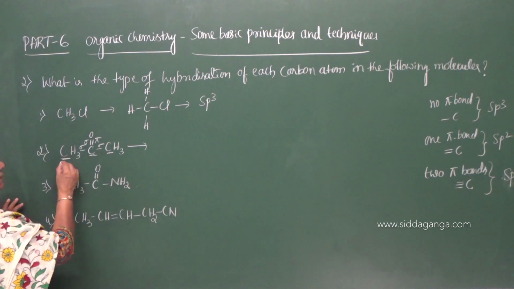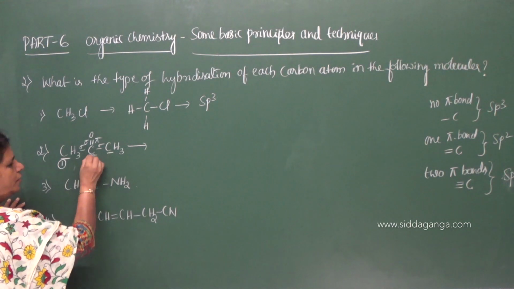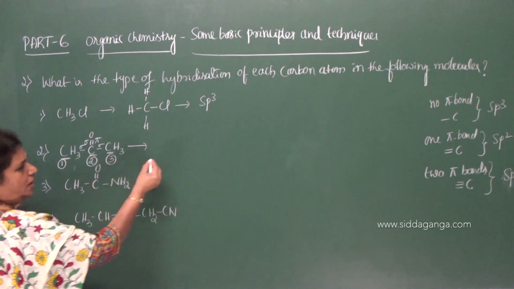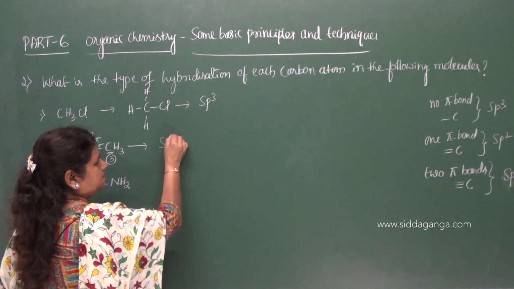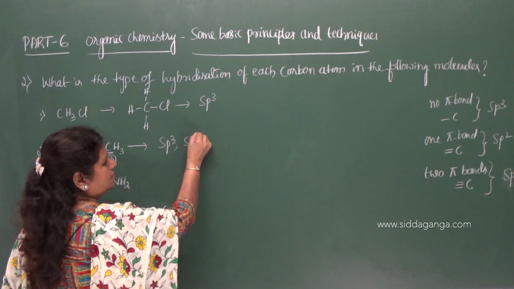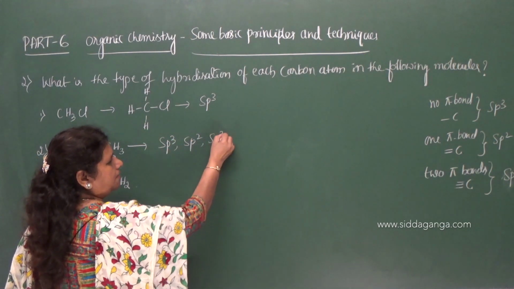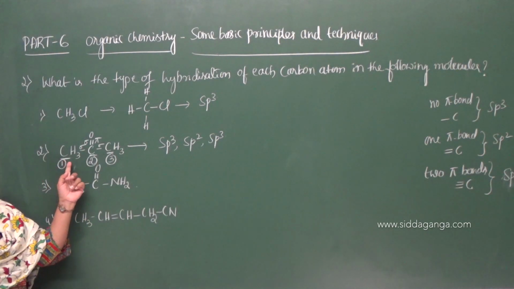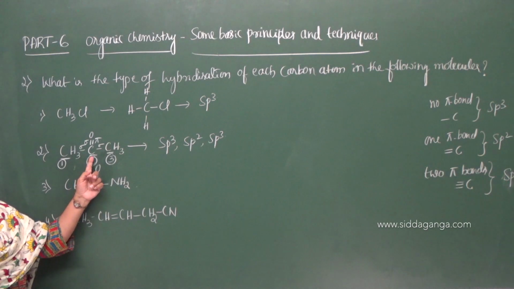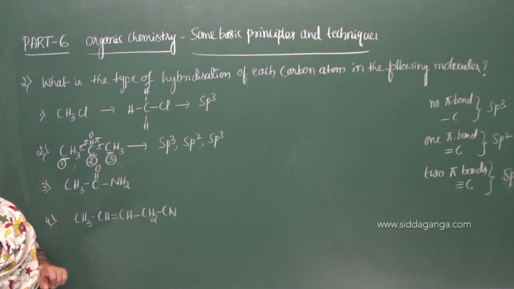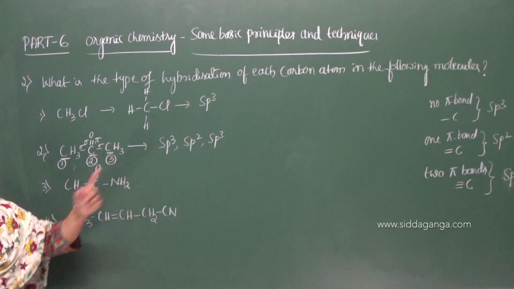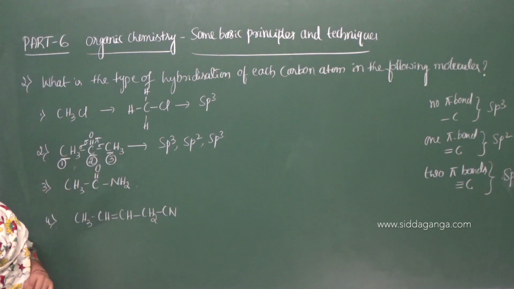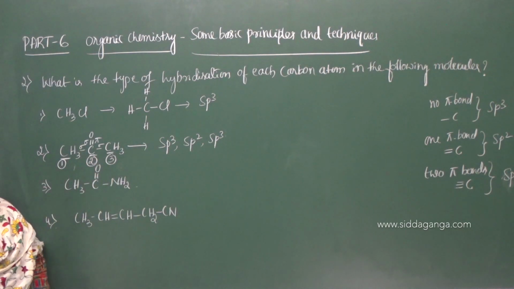Let me number the carbons 1, 2 and 3. The first carbon is sp3, the second carbon is sp2, and the third carbon is sp3, because it forms only sigma bonds and no pi bond. The second carbon forms one pi bond, therefore it undergoes sp2 hybridization.